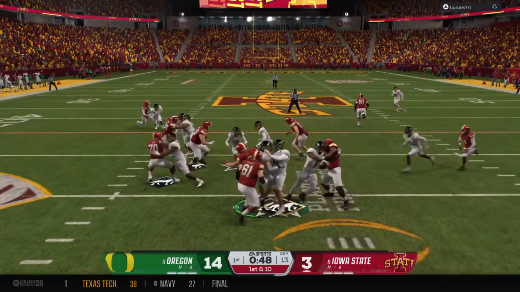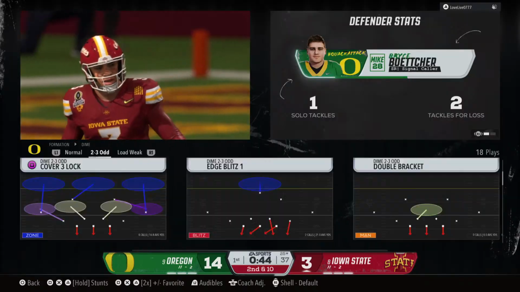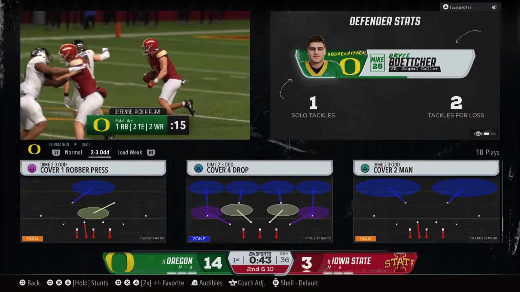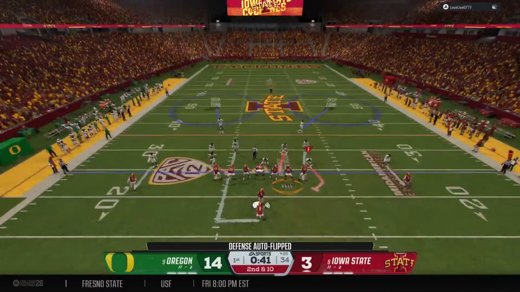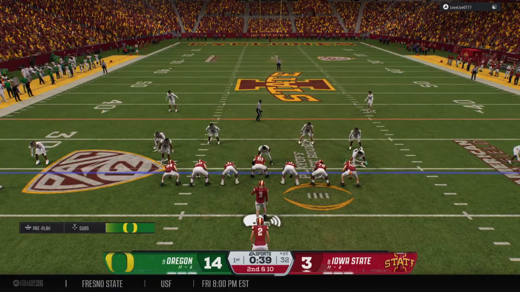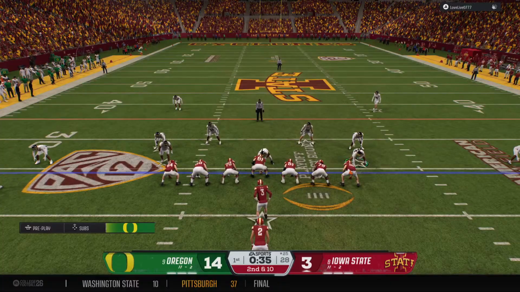And the single back takes the handoff. Try to run it up the middle, but get nothing. Well, the offensive line is completely occupied with that defensive front. That freed up that linebacker to shoot right through that gap and blow up the ball carrier. What a play.